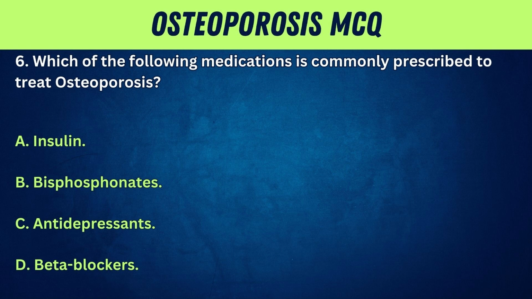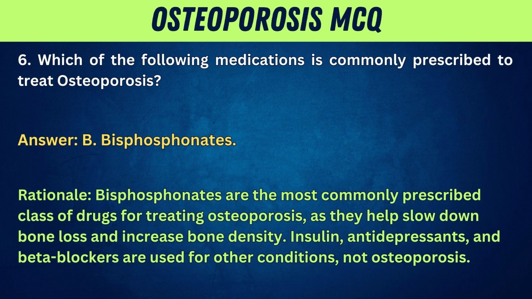6. Which of the following medications is commonly prescribed to treat osteoporosis? A. Insulin. B. Bisphosphonates. C. Antidepressants. D. Beta blockers. Answer: B. Bisphosphonates. Rationale: bisphosphonates are the most commonly prescribed class of drugs for treating osteoporosis, as they help slow down bone loss and increase bone density. Insulin, antidepressants, and beta blockers are used for other conditions, not osteoporosis.